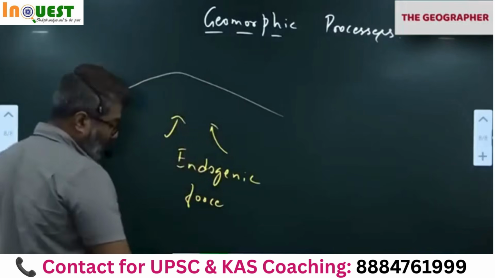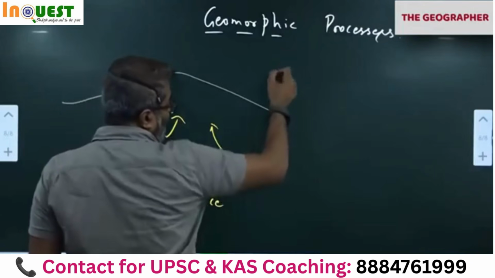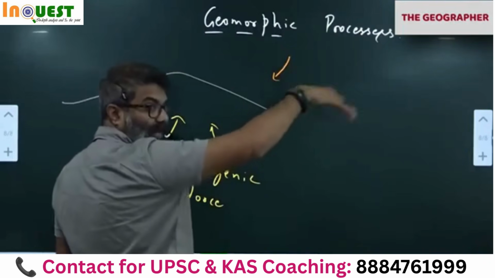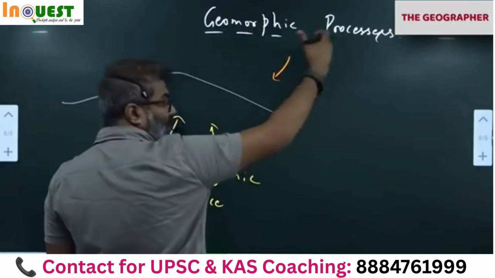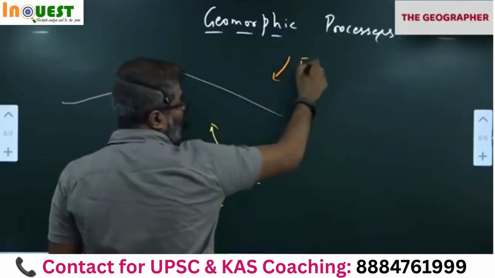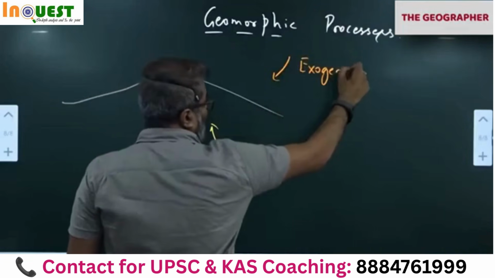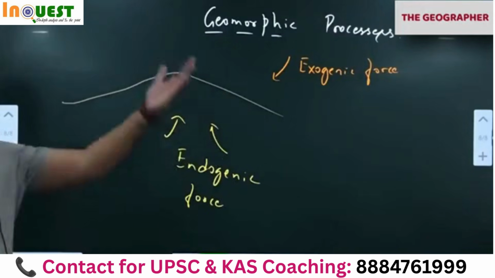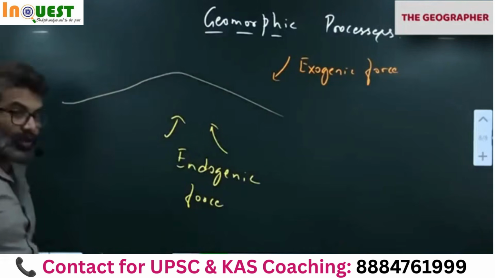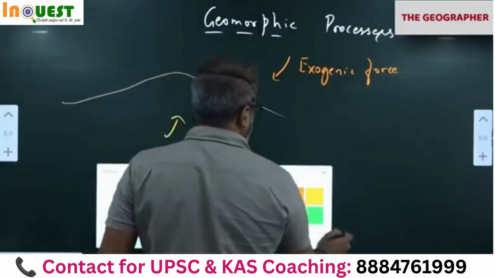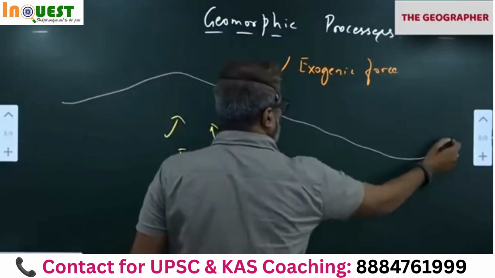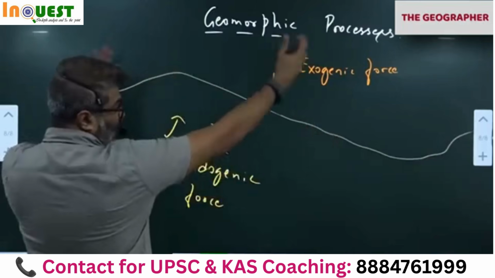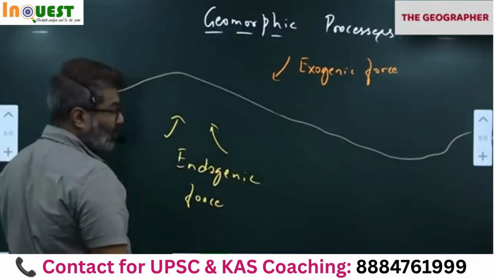Similarly, there are certain forces which are acting from above. They are modifying the existing landform. They are not creating, they are modifying existing landforms. That modification leads to formation of new landform. So they are called exogenic forces. Exogenic forces are those forces which are acting from above. Endogenic forces are those forces which are acting from below. So notice this, how it looks. Notice this is the Earth's surface. The endogenic forces are creating one landform. Exogenic forces are modifying the existing landform. See how I have written.